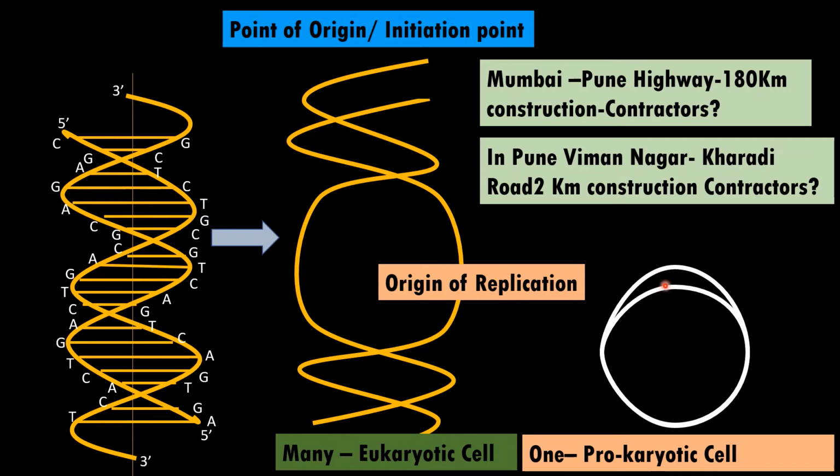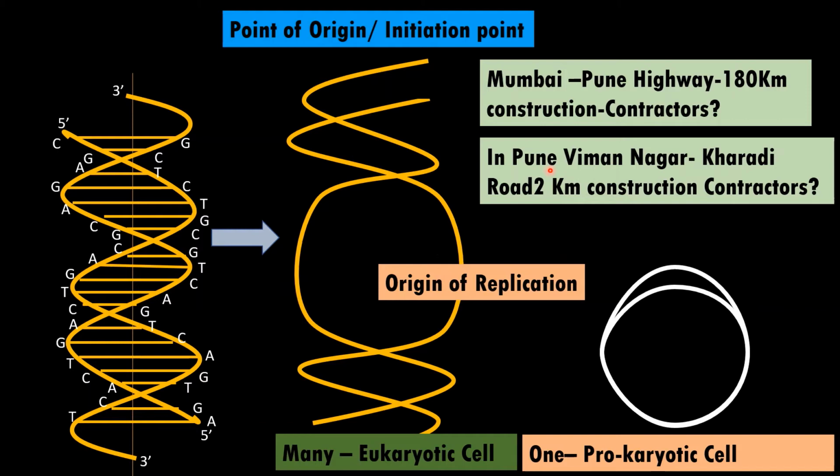Now in a prokaryotic cell, as the DNA is very small, it has only one origin of replication. For example, if you want to construct a road between Vimannagar and Kharadi, it is hardly 2 kilometers. How many contractors are you going to appoint for the small work? One is sufficient, right? So many contractors are required when a long road needs to be constructed, whereas only one contractor is required for a smaller road, like 2 kilometers.